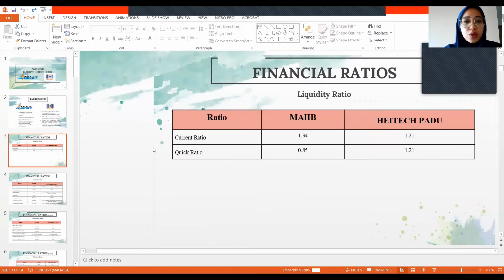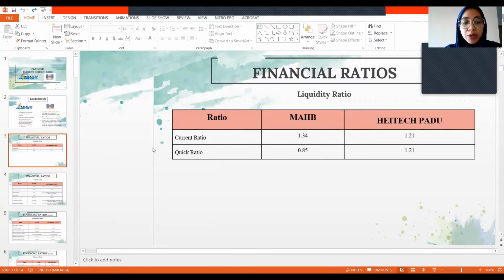So for liquidity ratio, as we can see from the calculation, MAHB has a current ratio that is higher than HeiTechPadu, which shows that MAHB has a higher ability to liquidate their current assets to meet their current liabilities compared to HeiTechPadu.